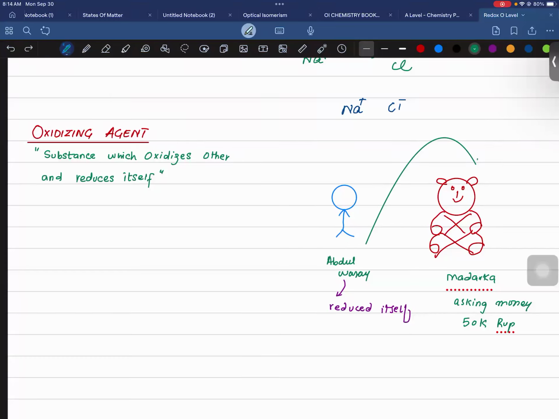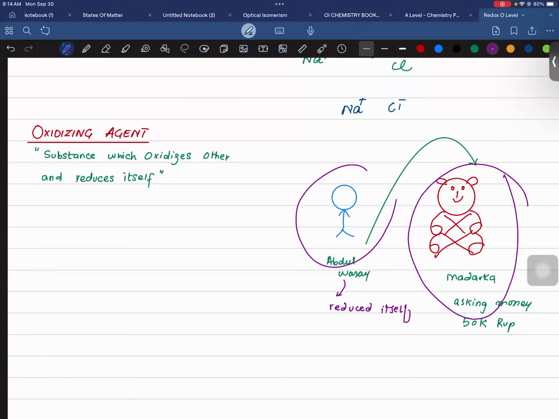बात समझ आ रही है? उसको तो वो दे रहा है, वहां ज्यादा हो रहा है और यहाँ कम हो रहा है. Obviously the money is going to increase there and here the money is going to decrease. This is the difference between oxidizing agent and reducing agent. So an oxidizing agent oxidizes other but reduces itself. I am repeating, an oxidizing agent oxidizes other but reduces itself.